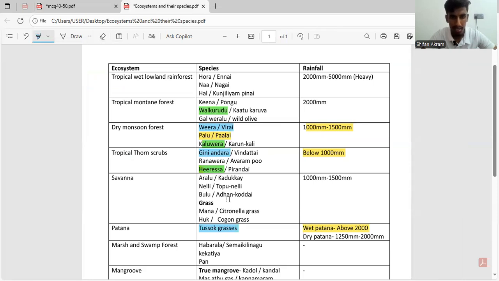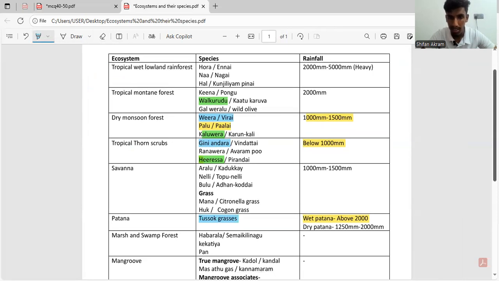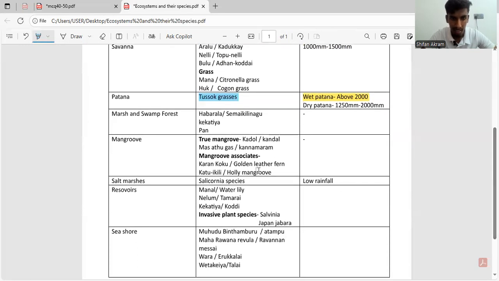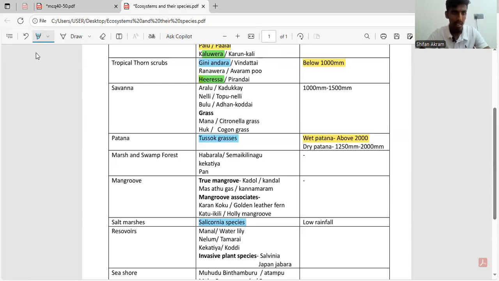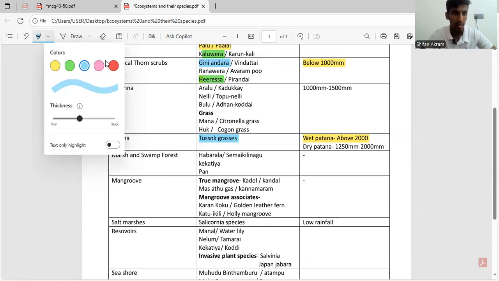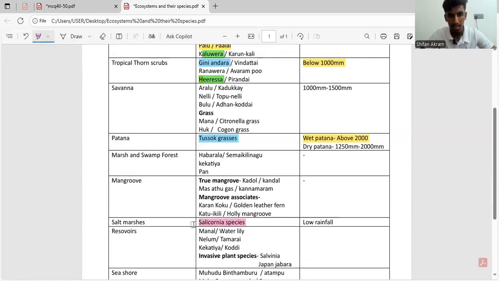Siliconia, yeah, Siliconia. So Siliconia is present in salt marshes. So salt marshes have very low rainfall, and okay, let's change the color again. So this is a headache changing colors. Pink, yes, present on salt marshes.